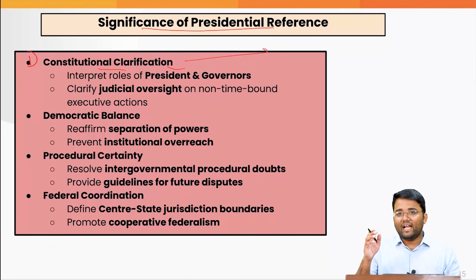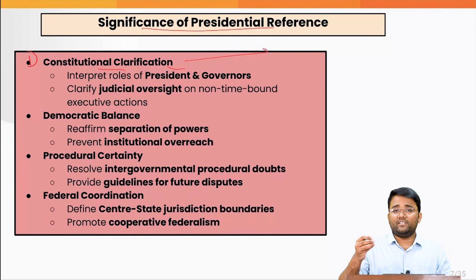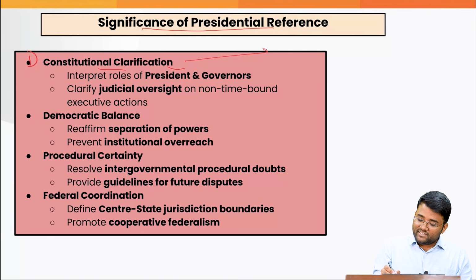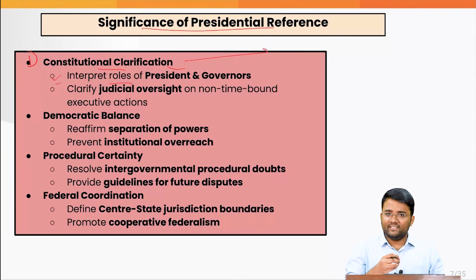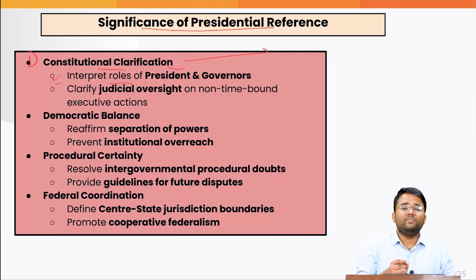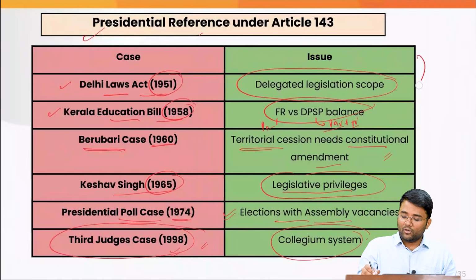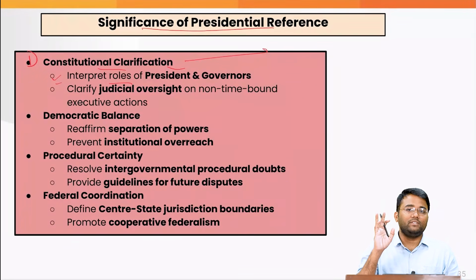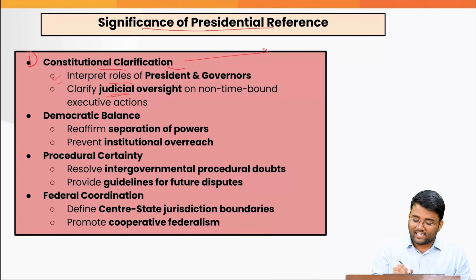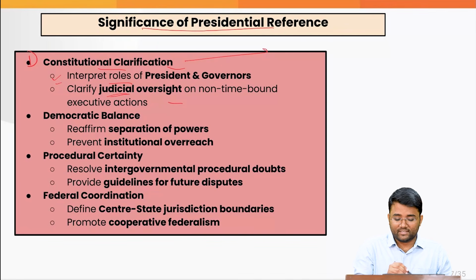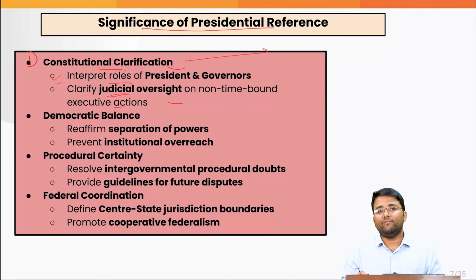So similarly, there are various confusions, various places where the executive or the president needs clarification. The presidential reference helps in interpreting the roles of the president and the governors in this case, and it also helps in interpreting various provisions of the Constitution, as we already saw in various cases where this interpretation happened.